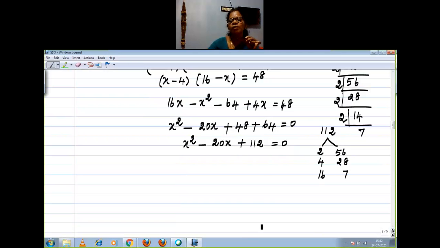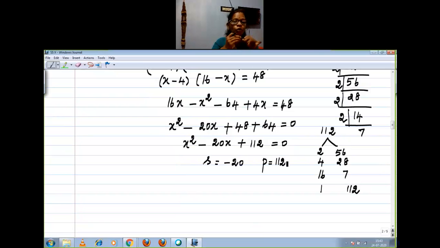If you know, you should tell me. I will write it here. That's all. 1 into 112. These are the possibilities, right, children? I hope you people understood, right? Now, we need sum is what? Sum equal to minus 20, product equal to 112, right?